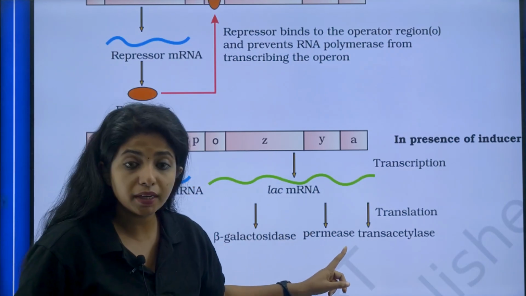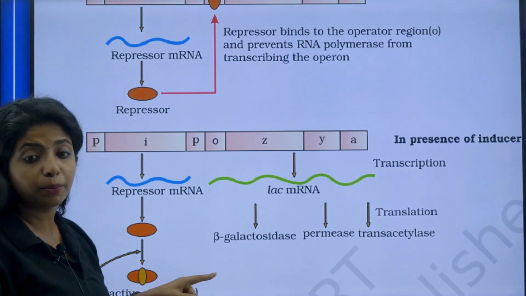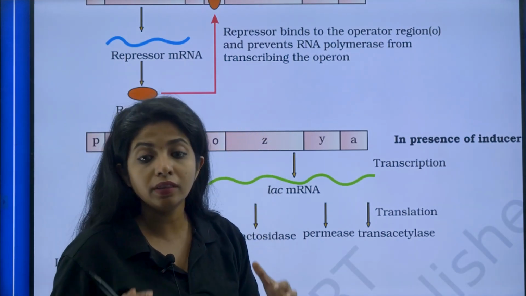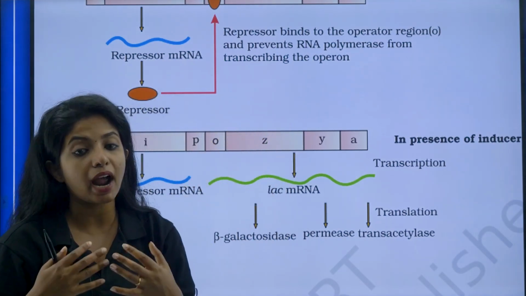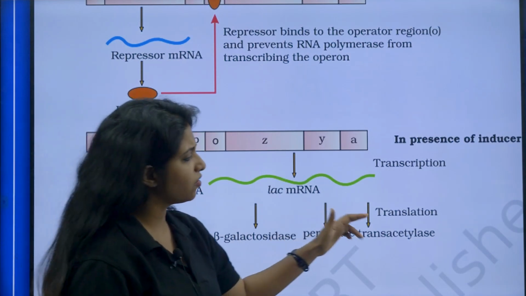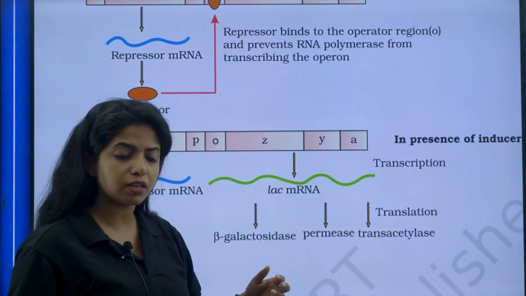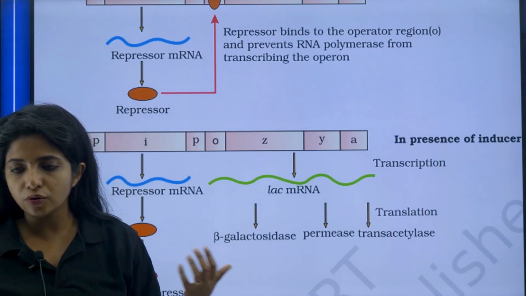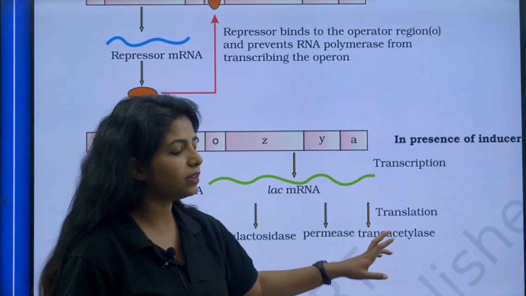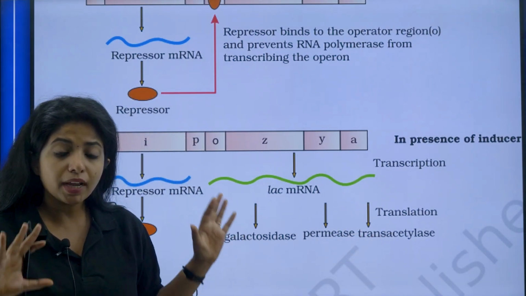Now, what is the use of permease? Permease will allow the permeability of the cell membrane in such a way that it allows the entry of lactose, which is there in the medium. What is the use of transacetylase? When these processes are happening, there are higher chances that some byproducts are formed, and you have to neutralize and break them down. That is done by transacetylase. So that is the usual case.